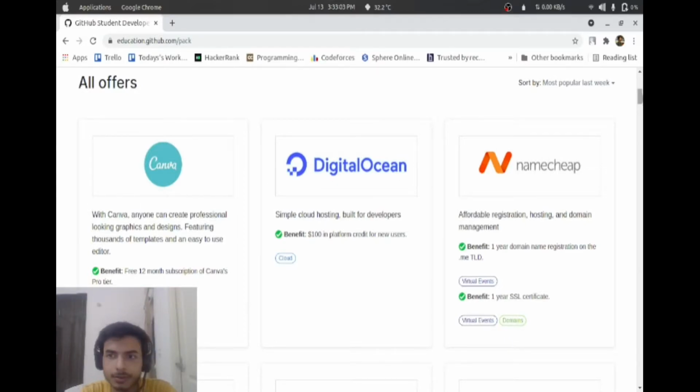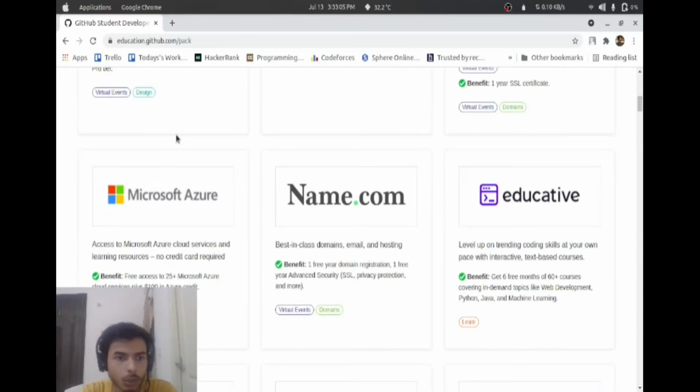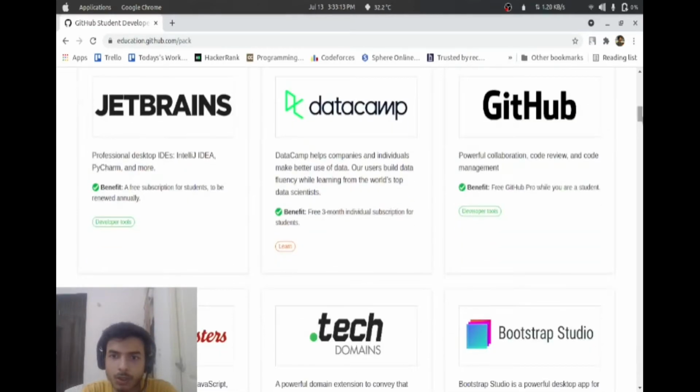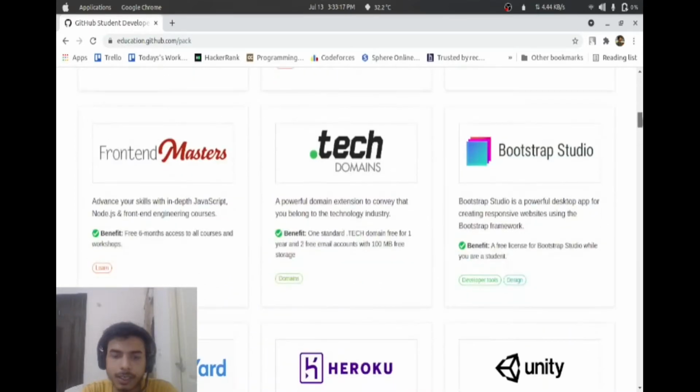You will have free access to 25 plus Microsoft cloud Azure services plus $100 in Azure credit. You will get the GitHub Pro version for free, and the list goes on.